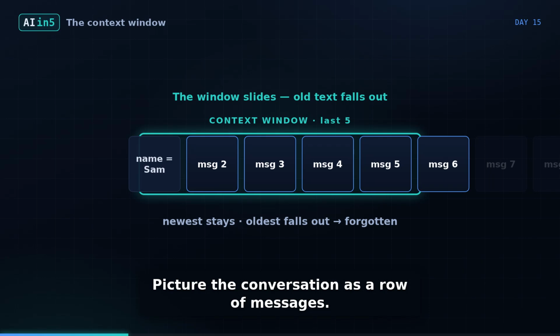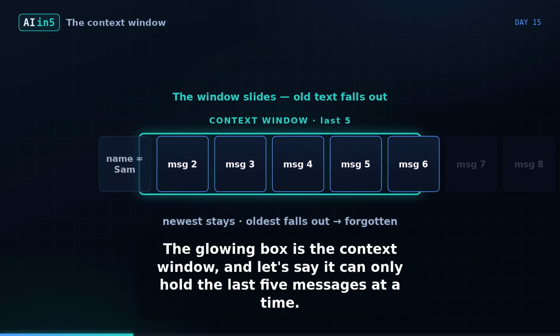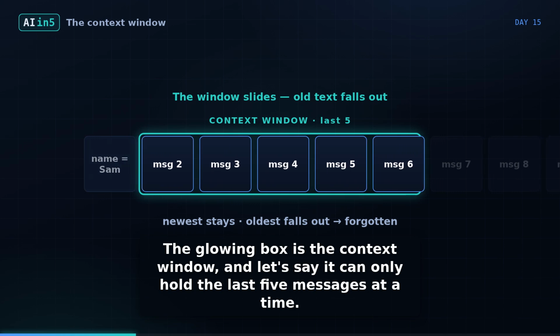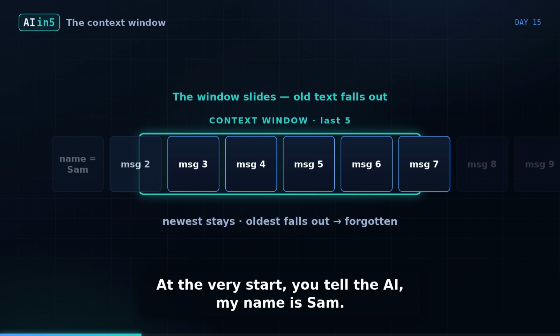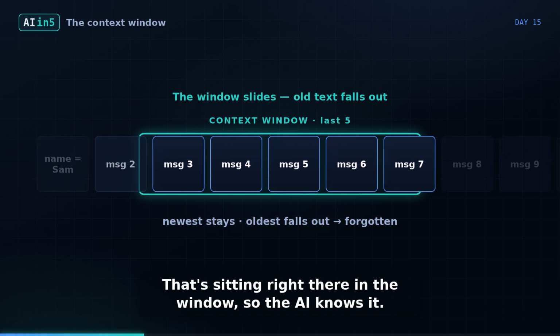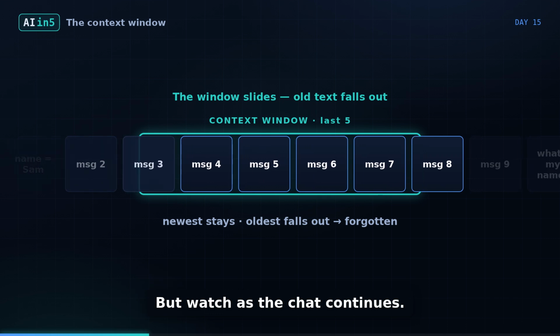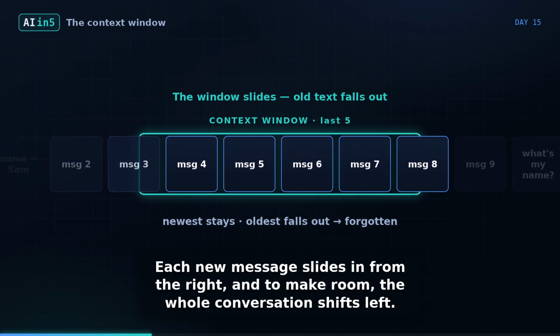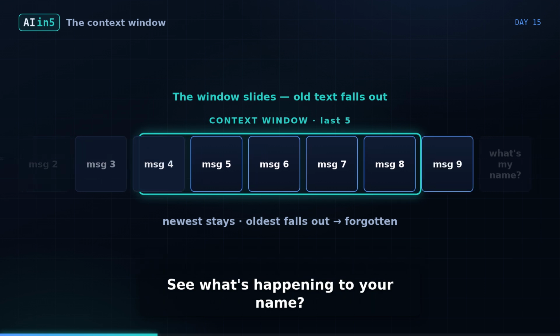Picture the conversation as a row of messages. The glowing box is the context window, and let's say it can only hold the last 5 messages at a time. At the very start, you tell the AI, "My name is Sam." That's sitting right there in the window, so the AI knows it. But watch as the chat continues. Each new message slides in from the right, and to make room, the whole conversation shifts left.